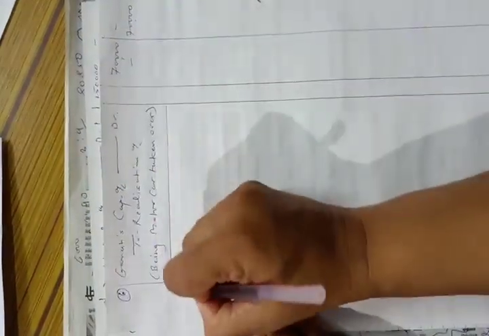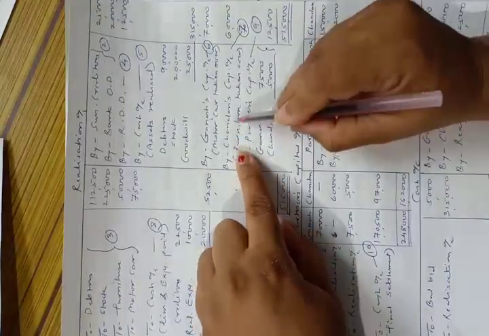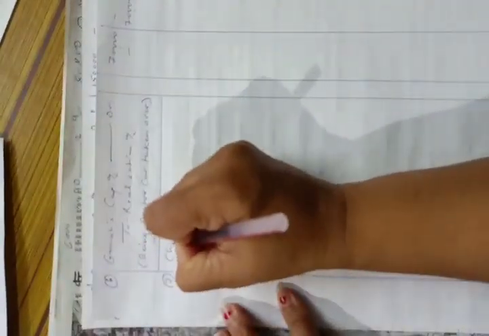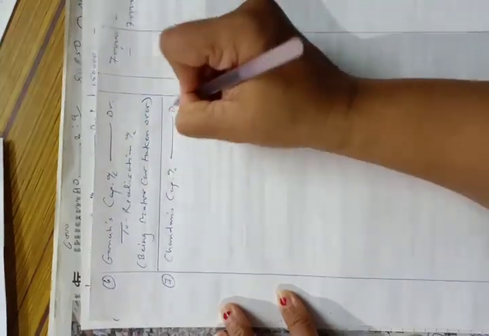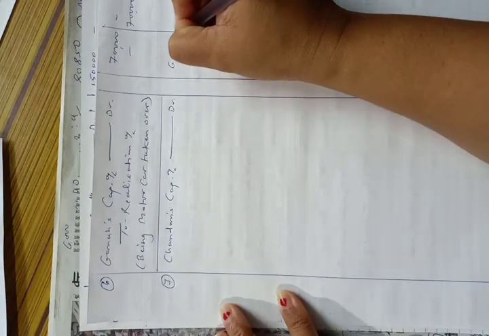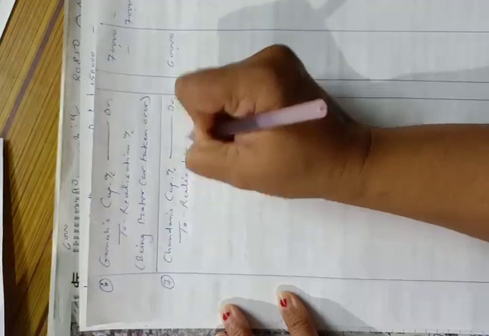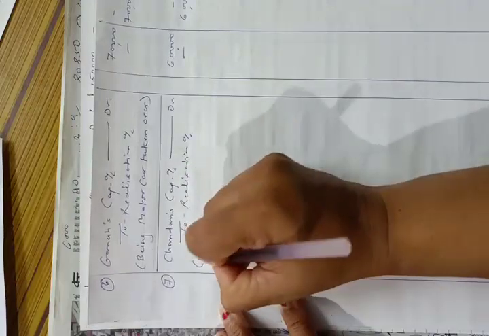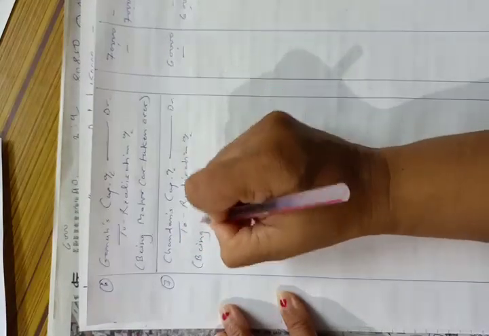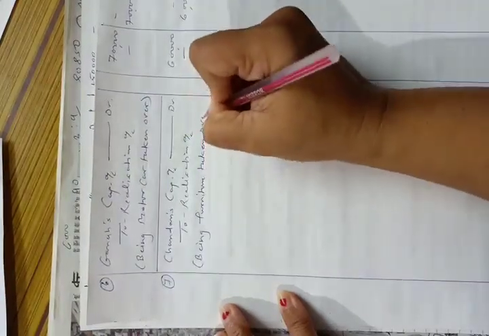Now the seventh entry will be furniture taken over by Chandan. Chandan's capital account debit to realization account 60,000, being furniture taken over.